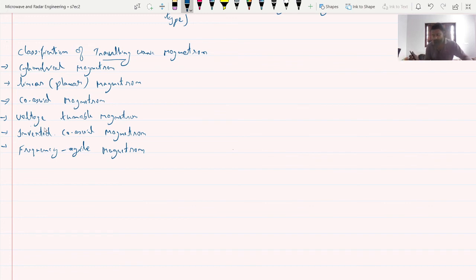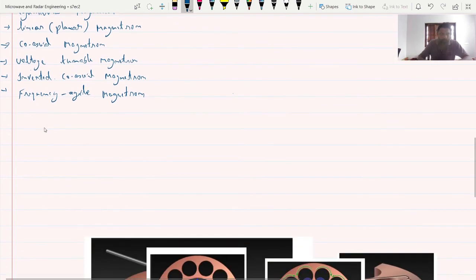Normally, the frequency range in the case of a traveling wave magnetron, I will write that one. That is, the frequency range of magnetron is from 0.6 gigahertz to 30 gigahertz.